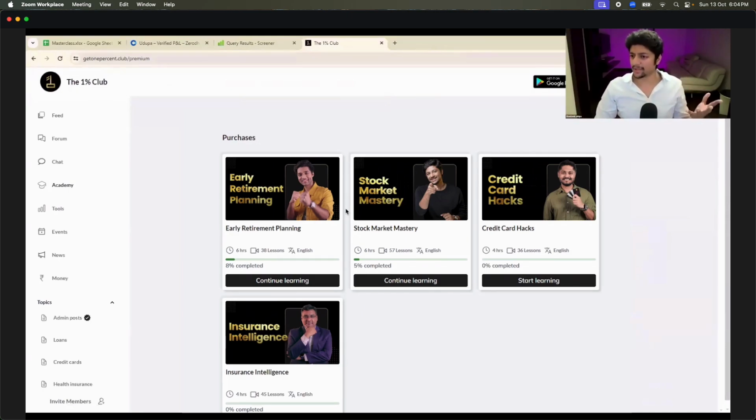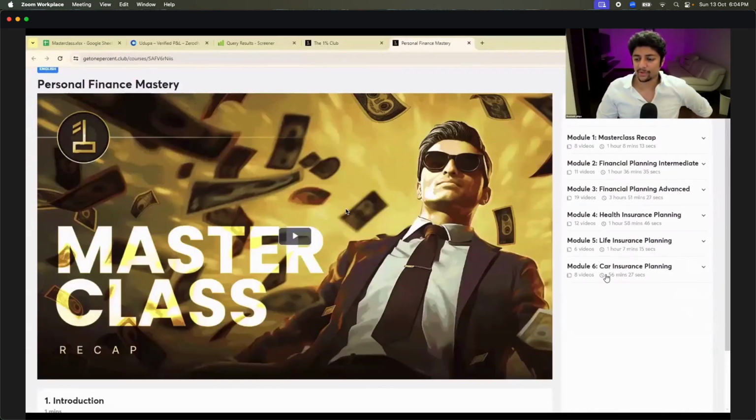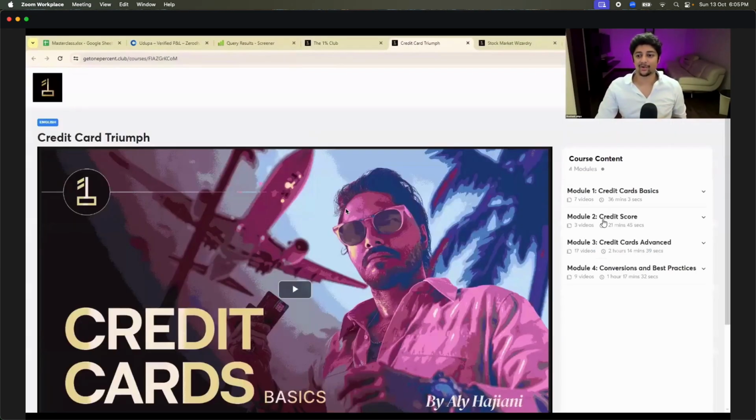Now, if you want to learn personal finance, you can click on this and start looking at all the different modules that are there. If you want to learn about the stock market from basics, you can learn everything about IPOs, top tools, how to read financial statements, cash flows, financial ratio analysis, annual reports, and psychology of investing. There are credit cards as well, how to invest in credit cards, which is crazy. Basically, if you want to become an expert in finance, not just stock market, we have everything covered for you. All of this is a part of the journey, okay?